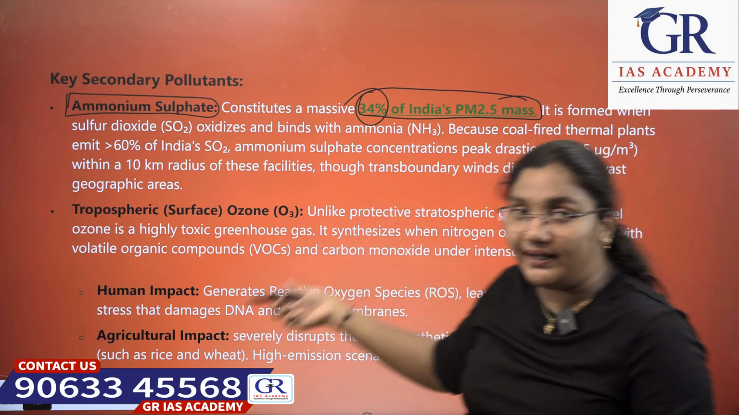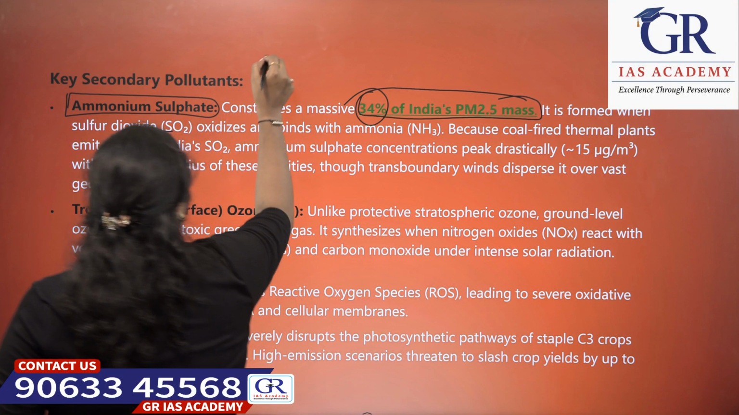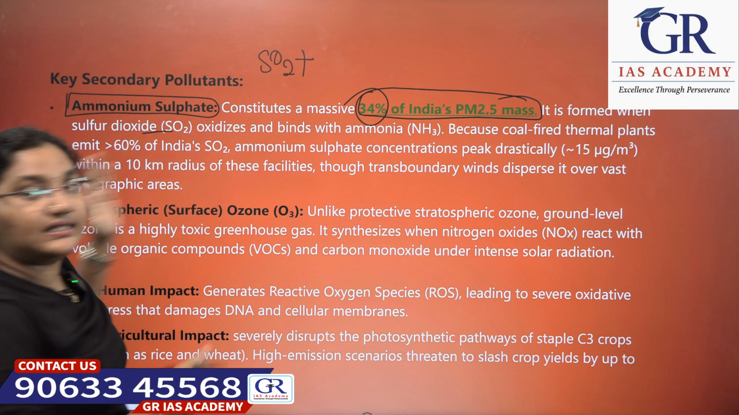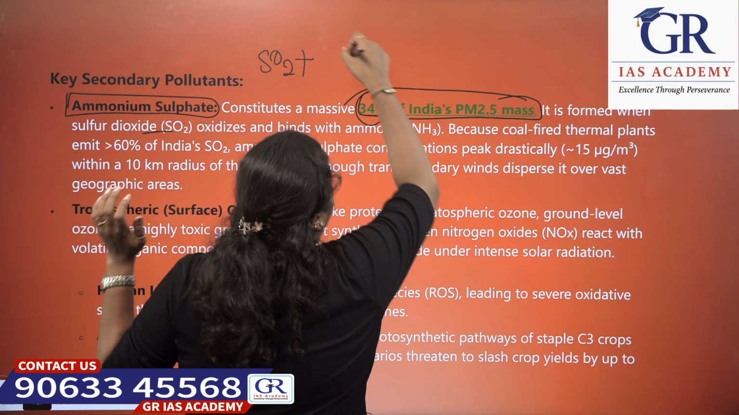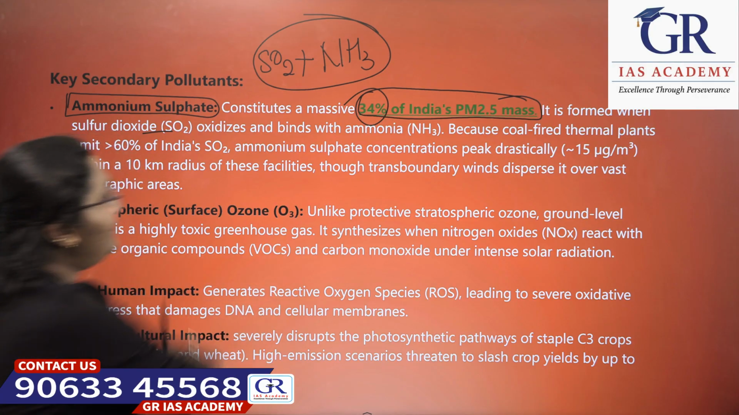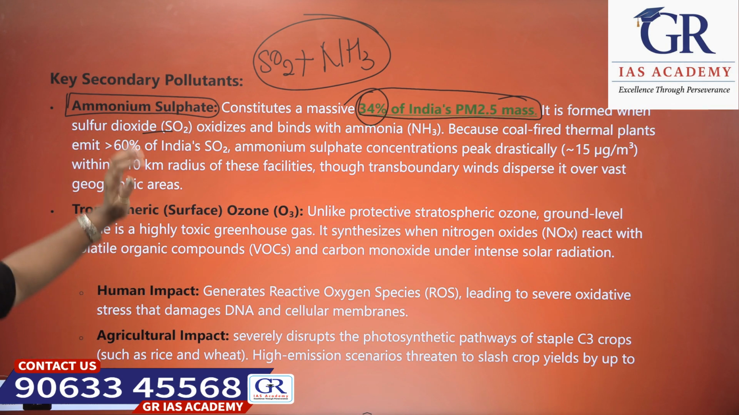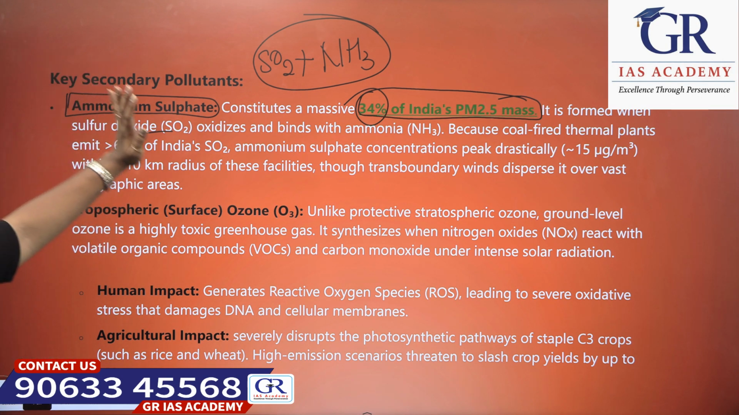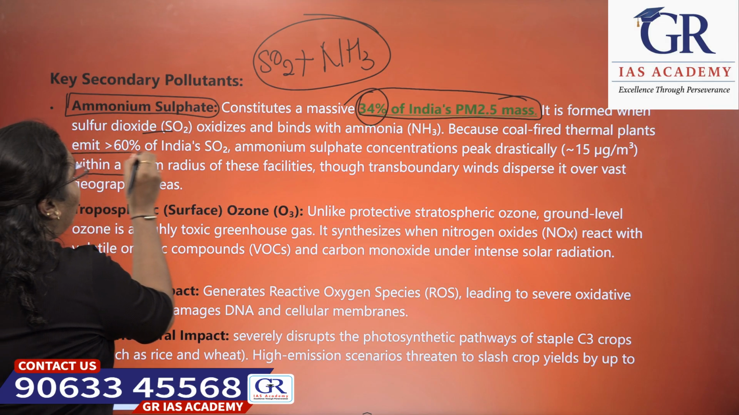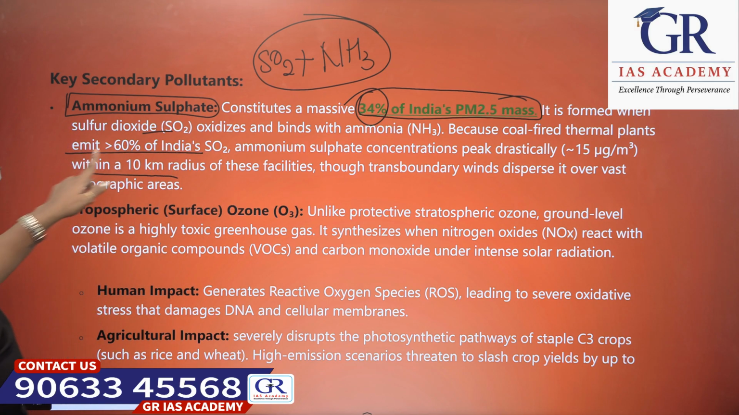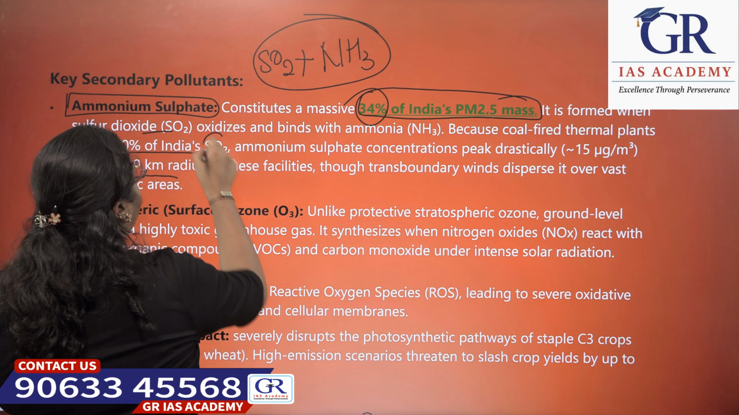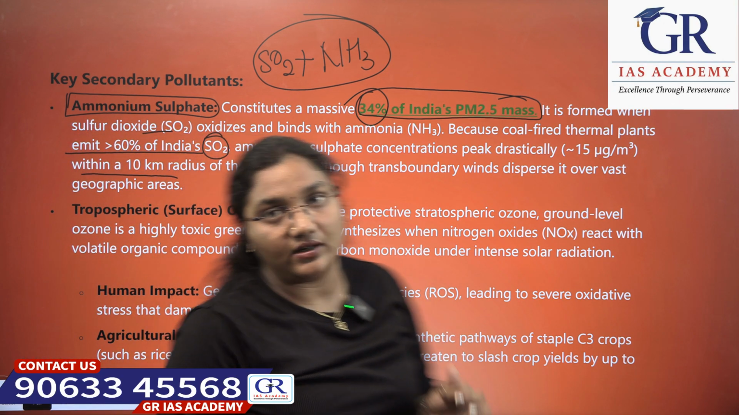It is formed when sulfur dioxide, SO2, is oxidized and bound with ammonia, and it forms ammonium sulfate. Coal-fired thermal plants emit more than 60% of India's sulfur dioxide.